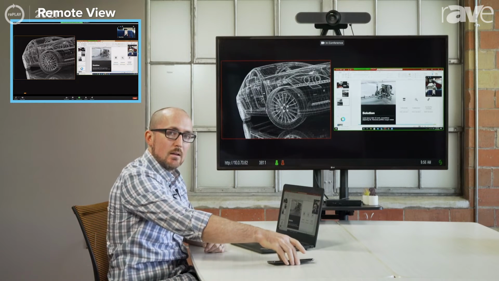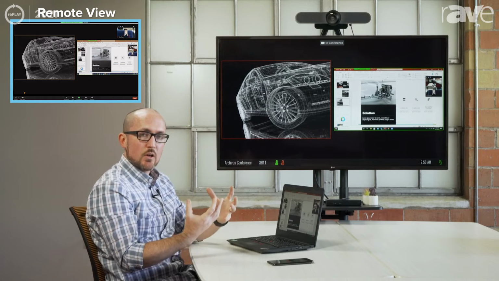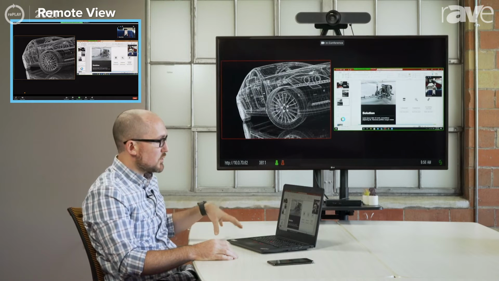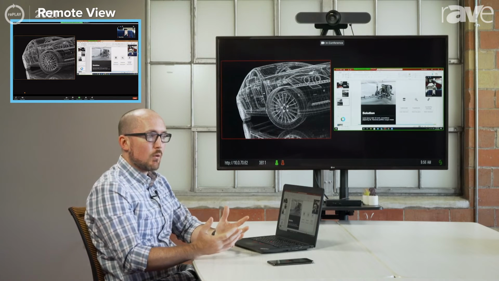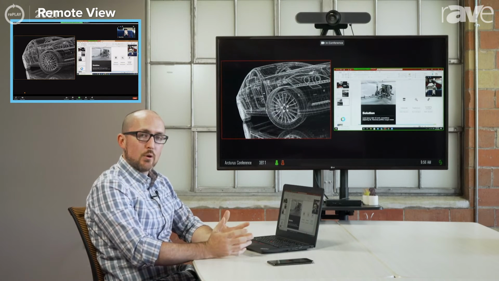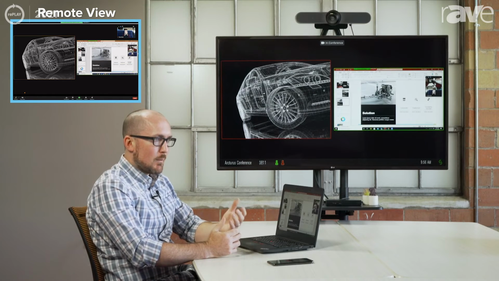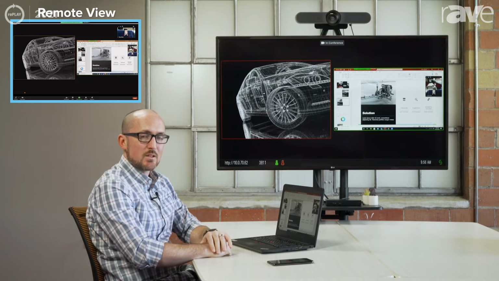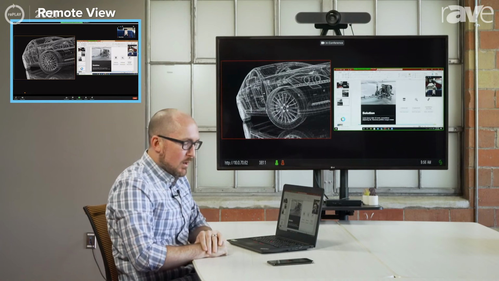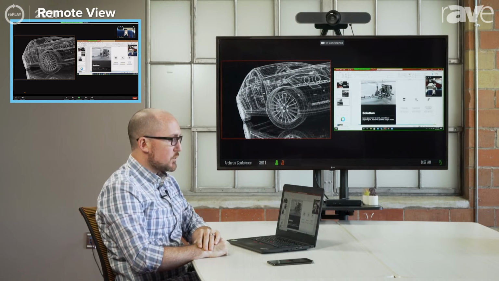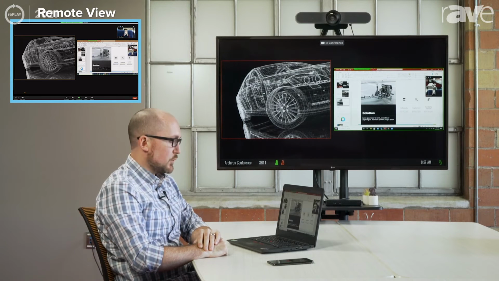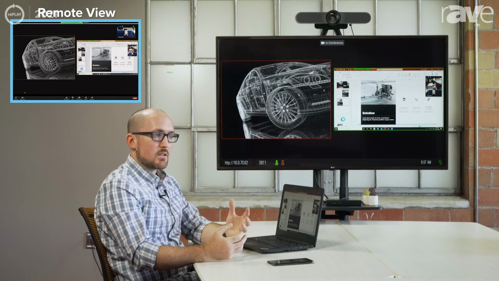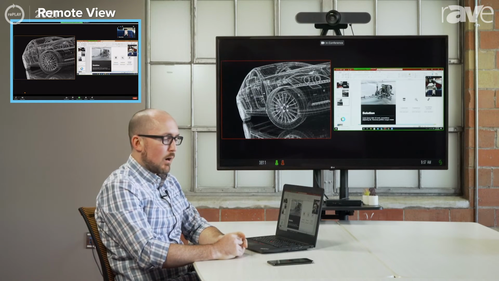All of that collaborative content sharing, control, and markup is visible not only to users in the room, but also to the remote users. So it's a new level of engagement and collaboration through conferencing. And it's coming at a time when conferencing fatigue is at an all-time high. So we think it's pretty powerful. So that's a quick demo of how to use Solstice with Zoom running on a user's laptop to level the playing field between on-site and remote collaboration.